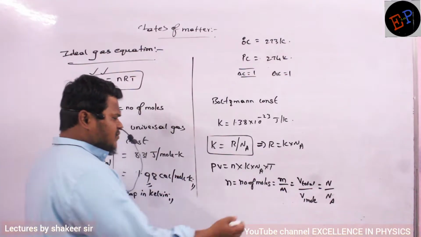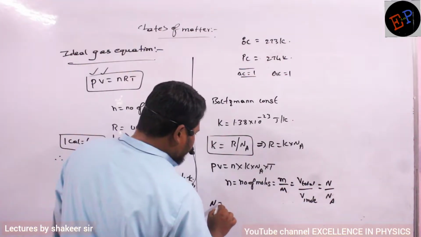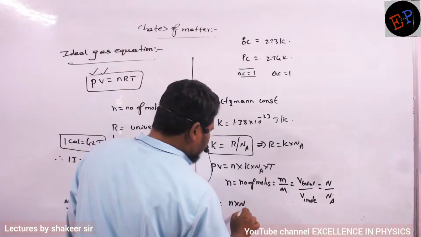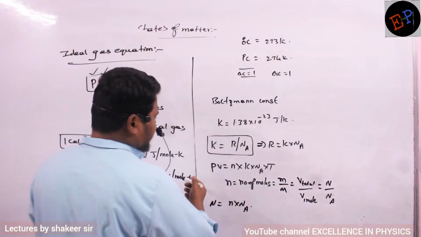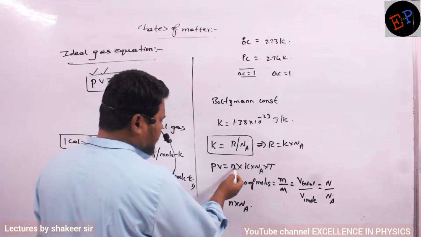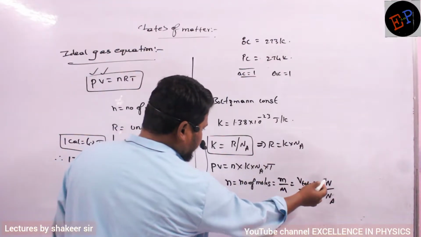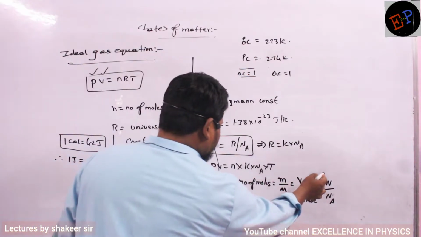Okay. So therefore, how can I write the N value? N value can be written as number of moles multiplied by Na. Can I write like this? n is equal to N divided by Na. But here in the ideal gas equation, I have small n. Instead of small n, what can I write? N divided by Na. So take this value and substitute here.